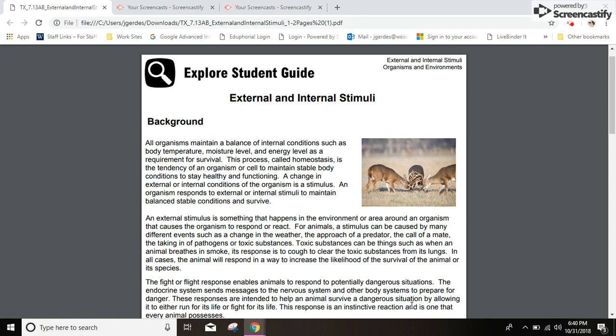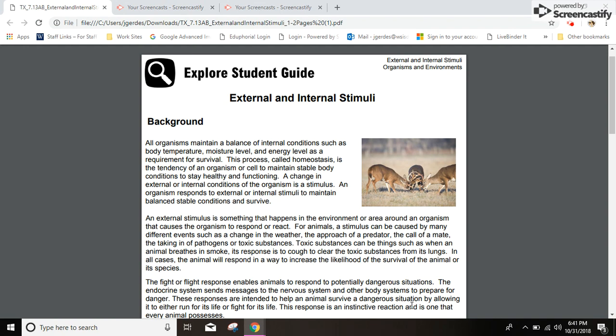An organism responds to external and internal stimuli to maintain balanced, stable conditions to survive. An external stimulus is something that happens in the environment or area around an organism that causes the organism to respond or react. For animals, a stimulus can be caused by many different events, such as a change in the weather, the approach of a predator, the call of a mate, or the taking in of pathogens or toxic substances.